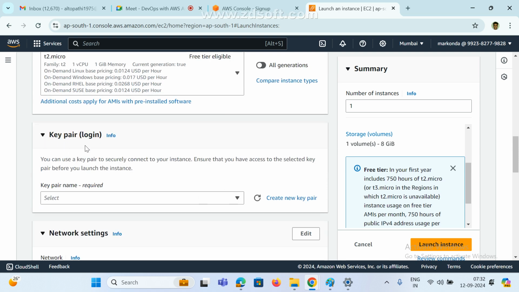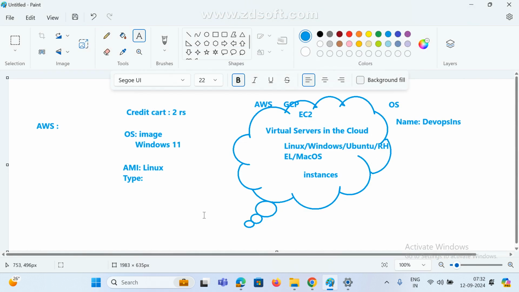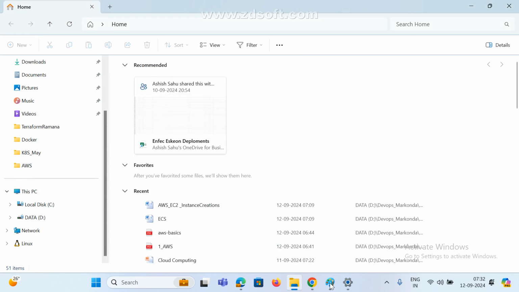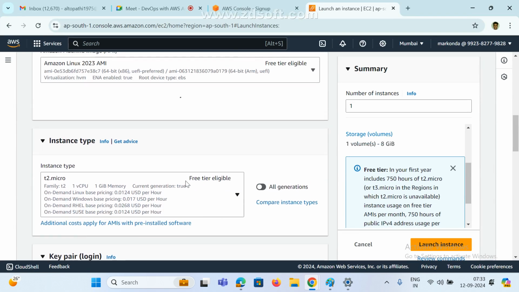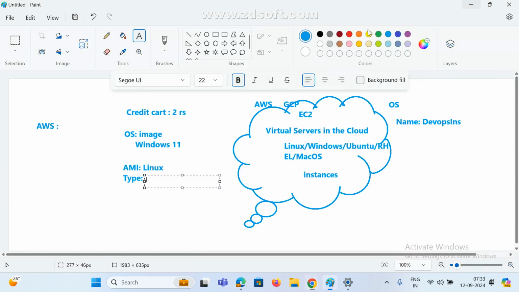This is a key pair. What is a key pair? Once the instance VM is ready, how can I connect to my VM? Here, for instance type, I am using small only. Now, got it, this is the micro. I am using T2 micro, but in real time don't tell this one. Please remember, T2 I am using, so T2 micro. Okay, now key pair.